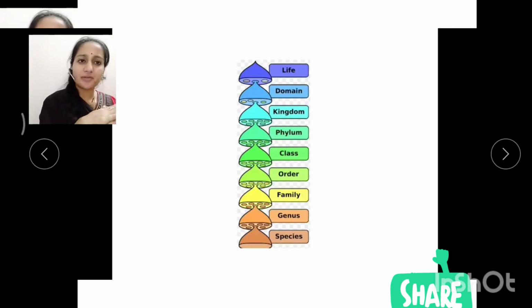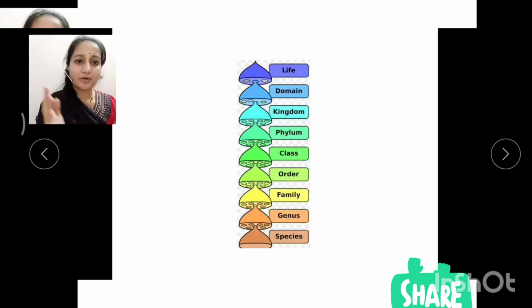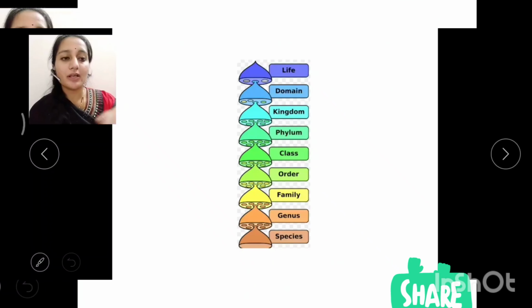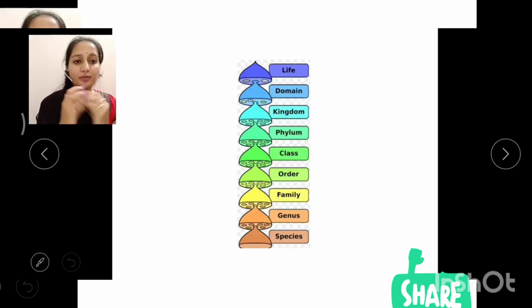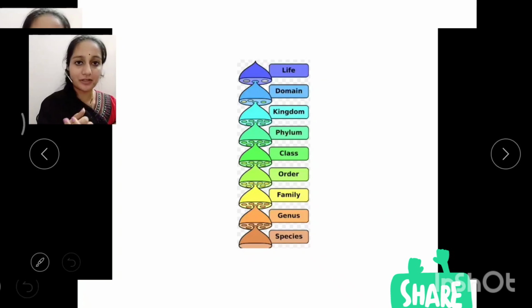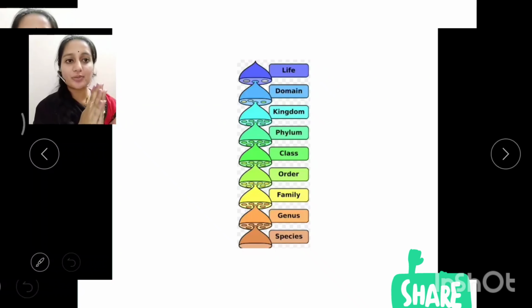Next we have the hierarchy. We have seen this diagram in all the materials and a few people find it difficult to remember, so I'll explain it in a simple way. Our environment has different types of living organisms, that is plants, animals, microorganisms, everything. All are grouped and classified to understand them better based on similarities and characteristics. So we have a hierarchy. It starts with the species and ends with life.